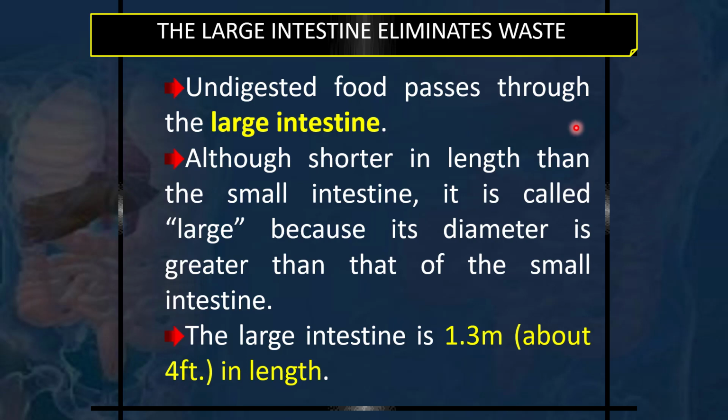So the large intestine has the role that the waste material left over after digestion and absorption of the food needs to be eliminated via the different parts of the large intestine, from its proximal to distal end, that is from cecum, then to ascending colon, then transverse colon, then descending colon, then sigmoid colon, rectum and anal canal.